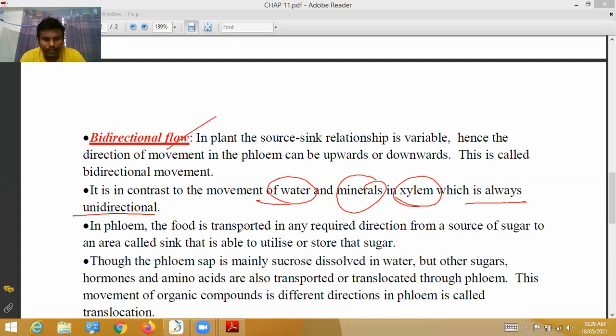In the phloem, the food is transported in any required direction from a source of sugar to an area called a sink that is able to utilize or store that sugar. Sugar is prepared, carbohydrates are prepared. That is the source. From that source region, it goes to the sink area. There, that food material may be stored or utilized by the roots. That's all.